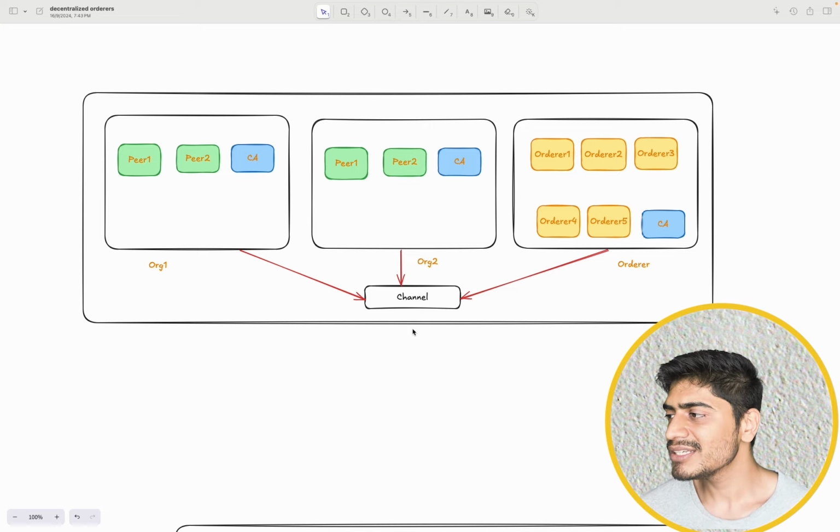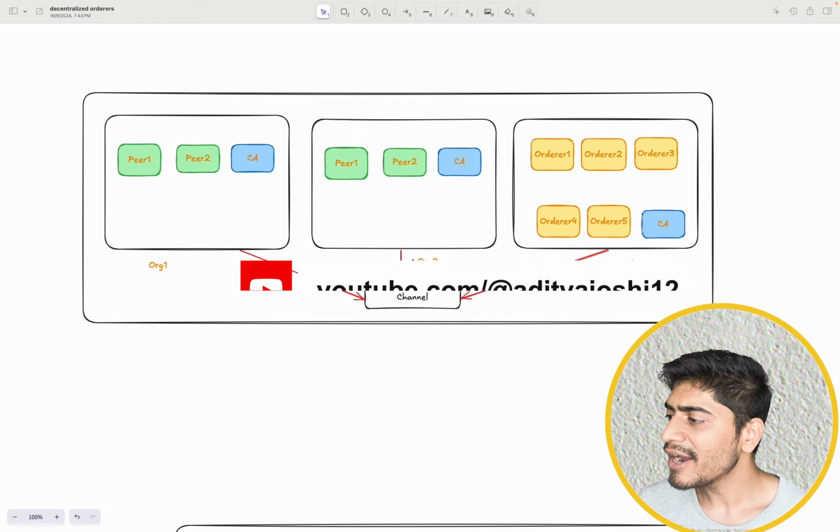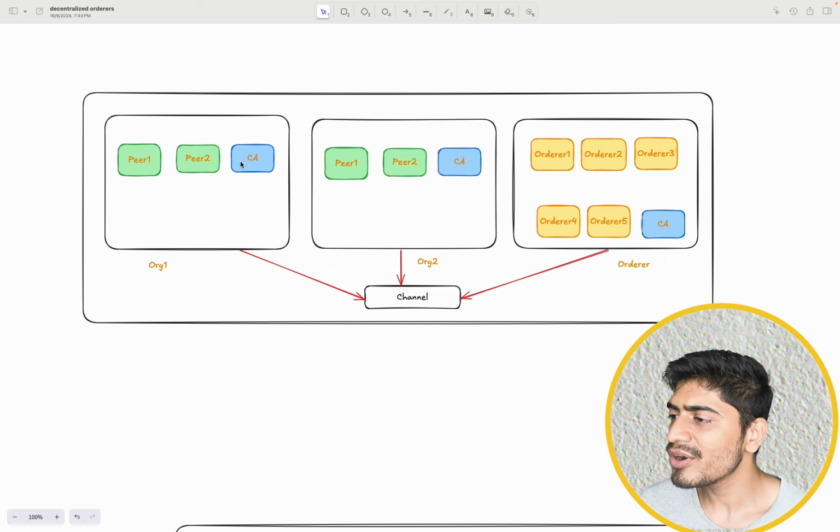So let's go ahead and see this on the screen as well. This is a typical Fabric network that most of the implementations use. They have multiple organizations like org1 and org2 and an ordering org. Now org1 has its own dedicated certificate authority, along with two peer nodes.